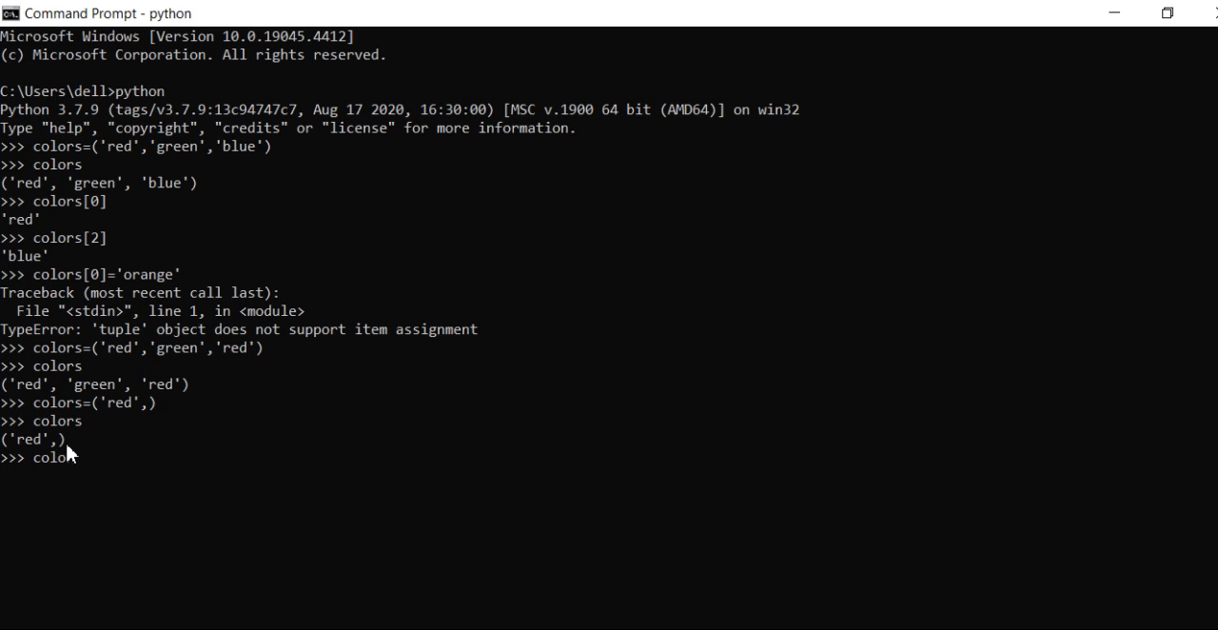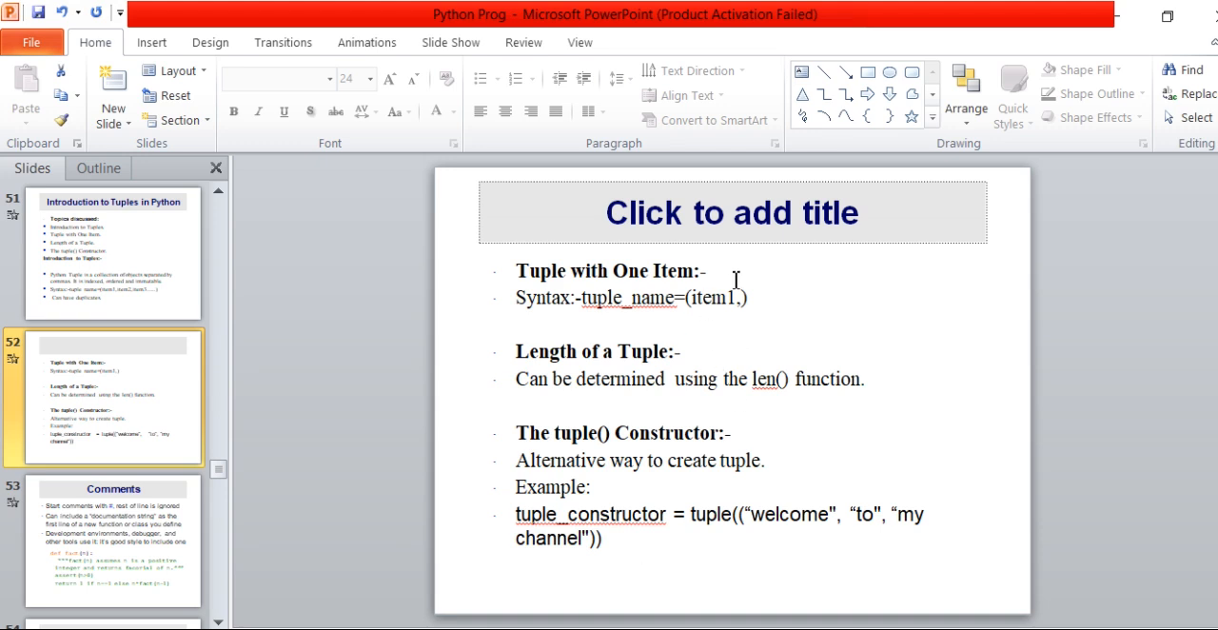On the other hand, if I am declaring the value without a comma, what happens in that case? In this case, this value is stored as a string. So it is mandatory to put a comma after specifying a value so that Python will recognize it as a tuple value.